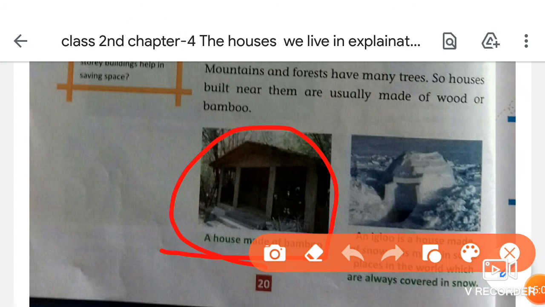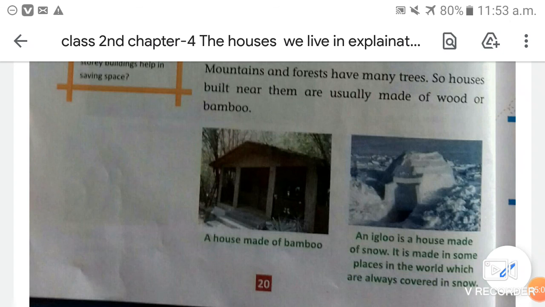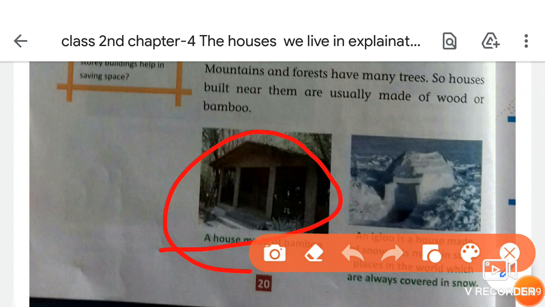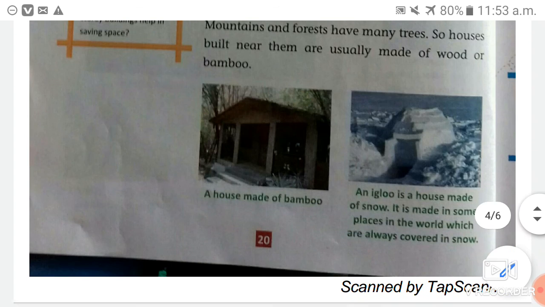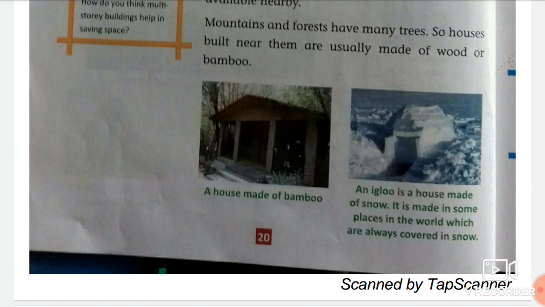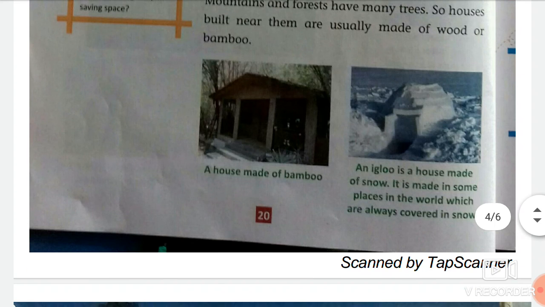As you can see in this picture, a house made of bamboo. Why do people build their houses out of bamboo? Because bamboo is easily available on the mountains, so the people who live in the forest or on the mountains prefer to build their houses with wood or bamboo, because these things are easily available there. And the people who live in very cold places build their houses out of ice, because ice is easily available nearby.